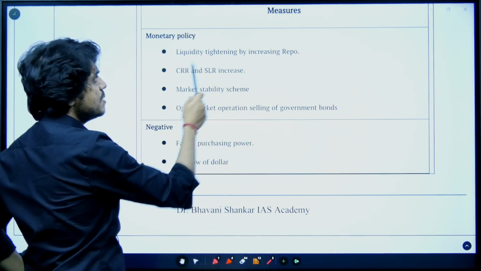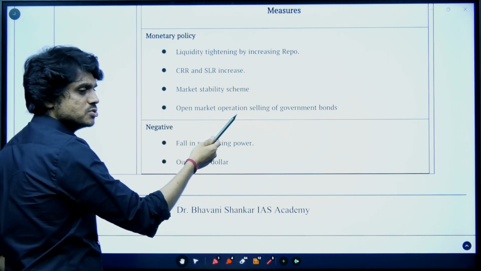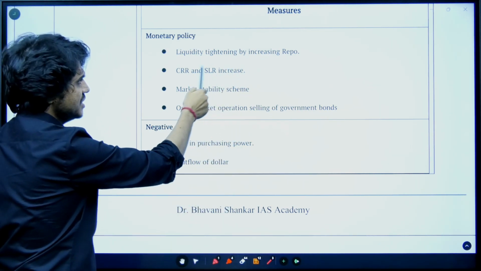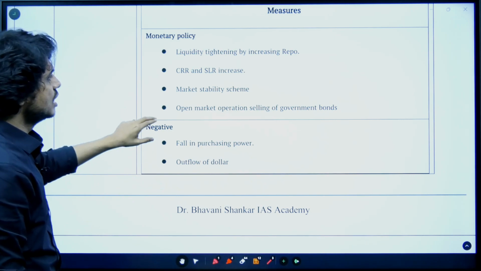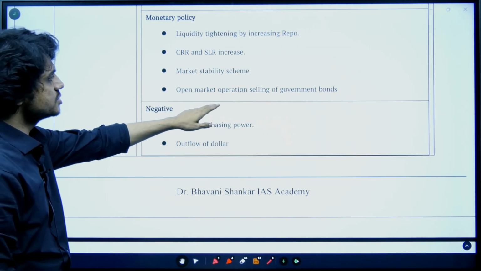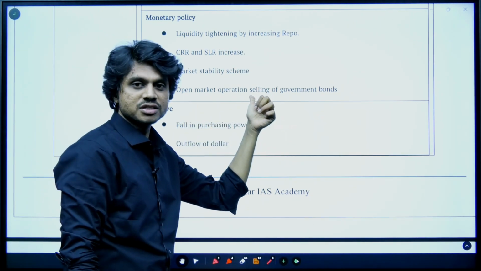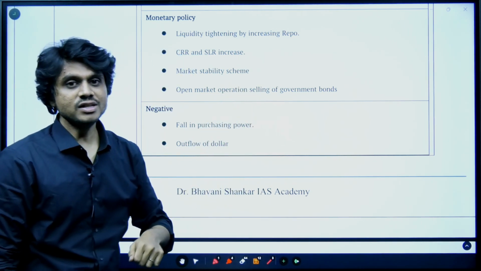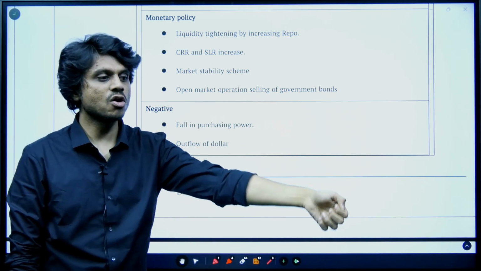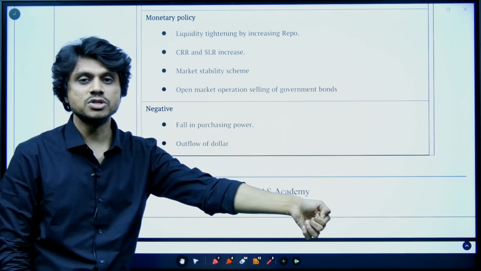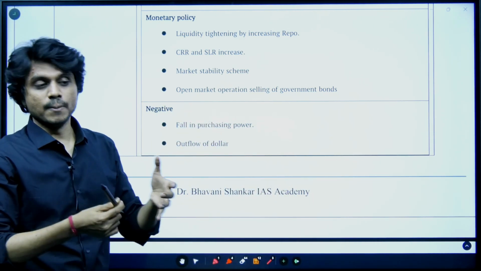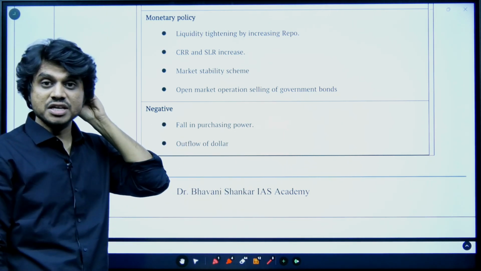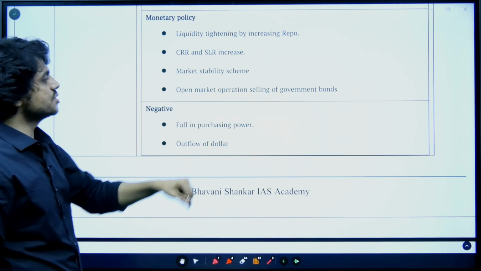If you see, the RBI and the government will adopt, whenever there is inflation, an increase of the interest rates, the repo rate, CRR and SLR will be increased. And then in the open market operations, I have already discussed this. In open market operations, RBI will sell the government bonds. When it sells the government bonds to any financial institution, in return the money from the banks is coming back to the RBI. So this will decrease the money supply. This is used as a measure to counter the inflation.